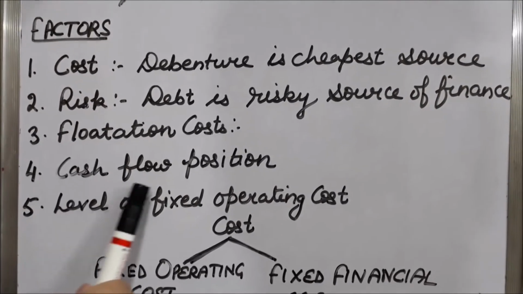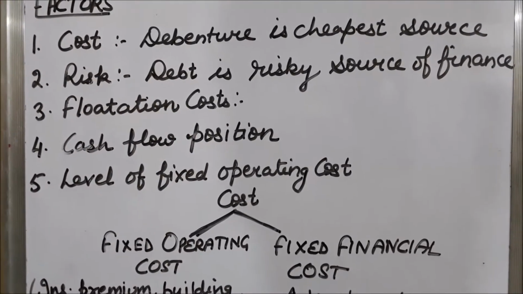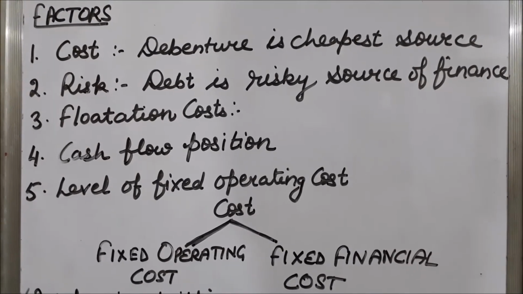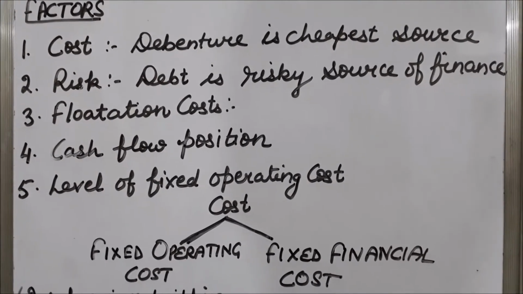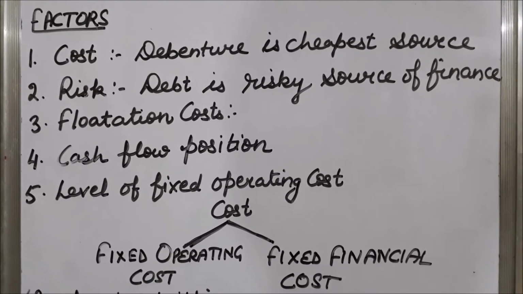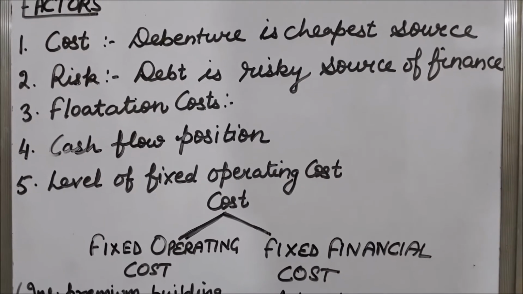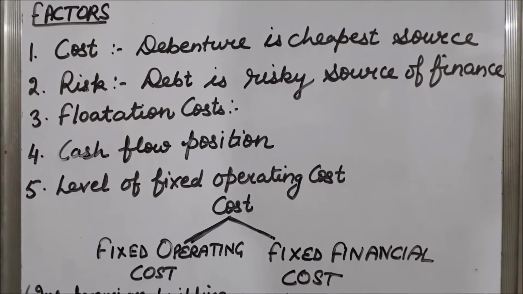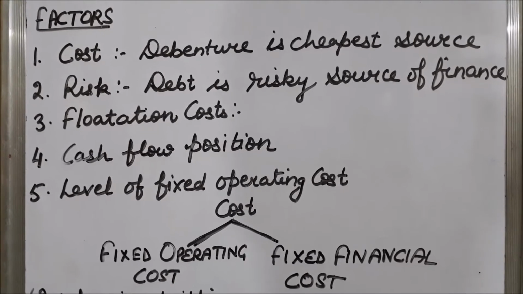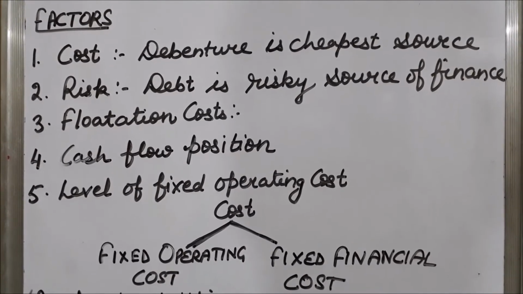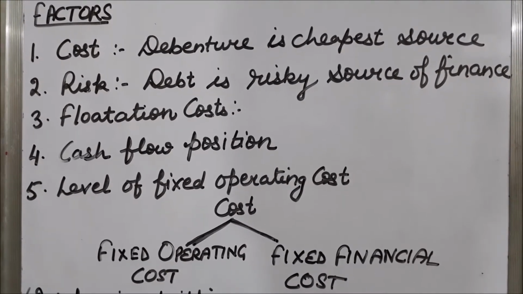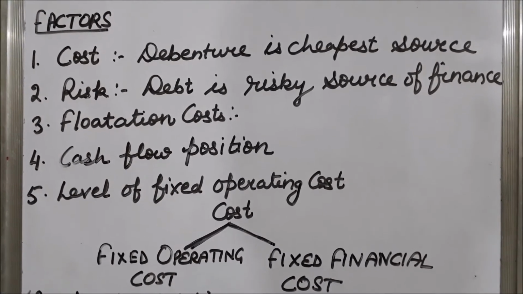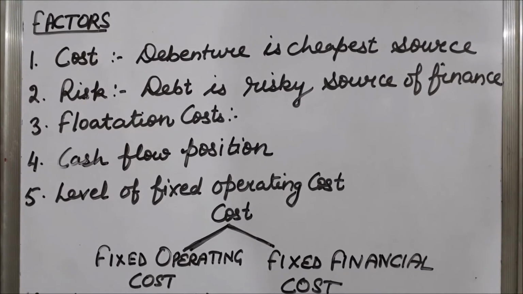Next is cash flow position. Cash flow position means when a company is having good outflow and inflow of cash. So if a company is having good cash flow position, it means that company is able to make payment of interest and principal amount of loan on time. So that company can go for debt. But if a company is not having good cash flow position, that company should not go for debt. That company should go for equity.